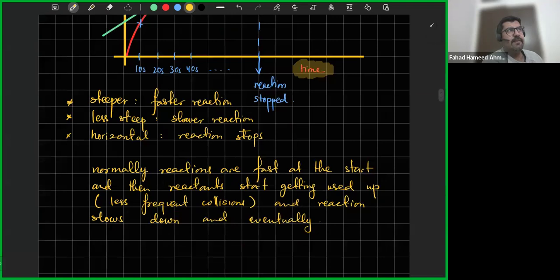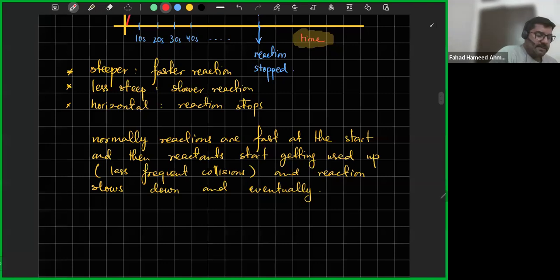Some of the reactions you have, like autocatalytic reactions. So most reactions, remember this is normally what's happening, right? There are a few exceptions to this.